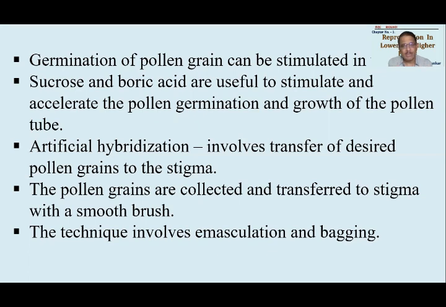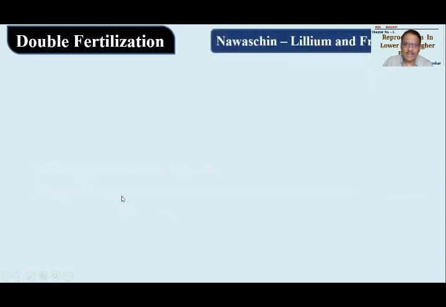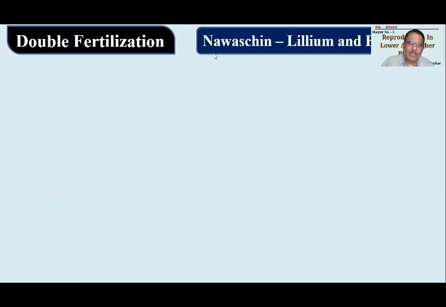And that's why emasculation करने के बाद bagging is essential, and then we will wait for a suitable cross that is carried out, and then the product will be obtained. Now in this case we are going to understand the double fertilization.